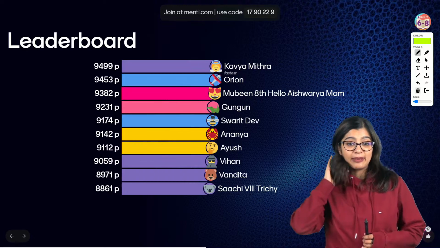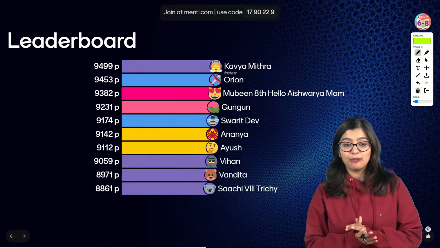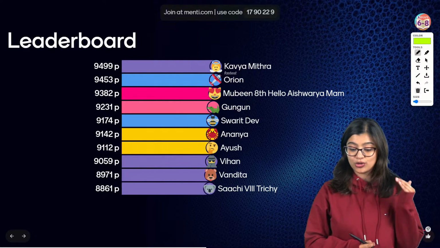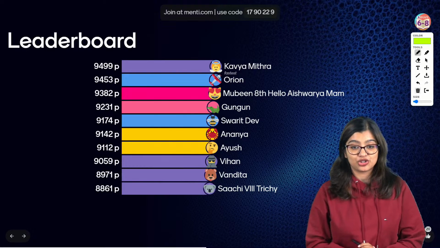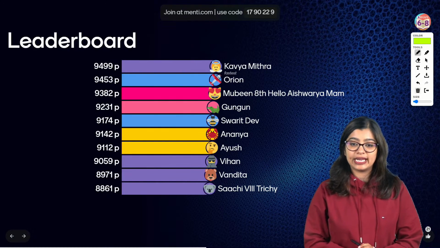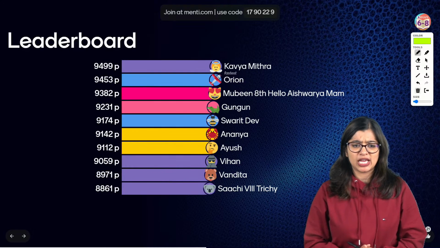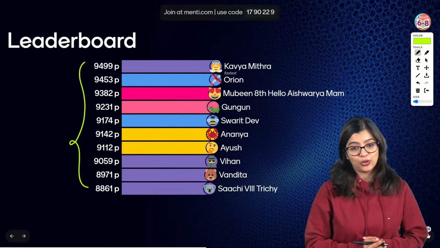ठीक है. Bream, fine, I will call it like that. Now I see that in the second leaderboard, Kavya has made it to the top, followed by Orion, Mubin, Gungun, Swarit, Ananya, Ayush, Vihan, Vandita and Sachi. So well done, students. Well done for scoring good marks, right? And you've made it to the top 10. But nonetheless, all of you here, I'm sure would have got good marks.